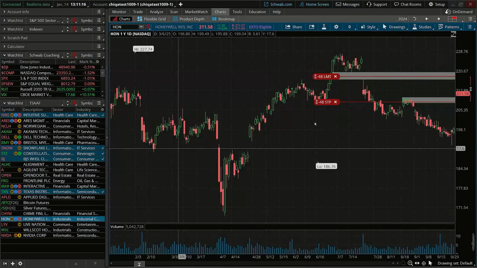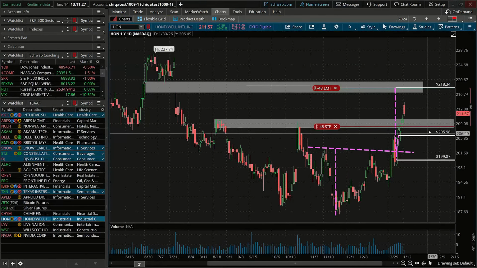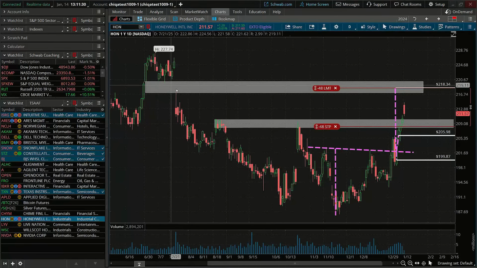You made a really good point. We talked through this as well, that gap area may be that level of resistance for Honeywell, where we placed our profit target. That was our measured move as well, and that is where that gap really exists there, Chris.